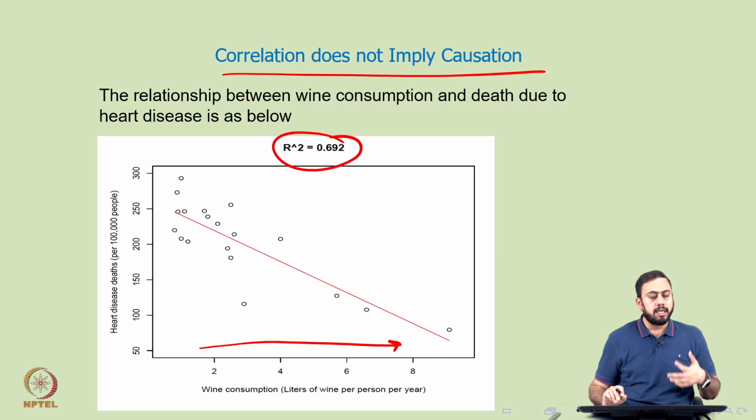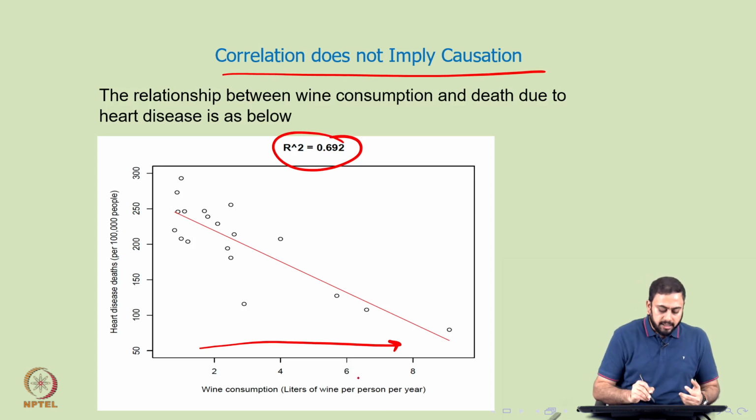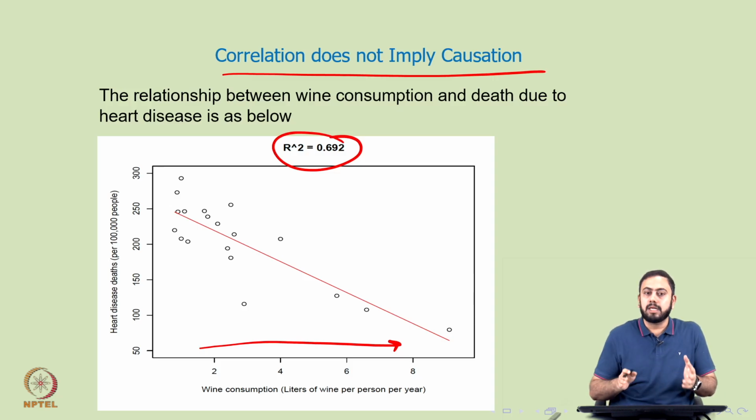So, what might be a problem here? One problem might be that wine consumption need not be the only factor causing heart disease deaths. Of course, apart from wine consumption, you may have the other demographics of the person, let us say age or weight or height, BMI, other indices, etc. So, one should not jump to a conclusion based on a single factor such as wine consumption when giving a causal relationship between two variables x and y. Okay. So, these are some cautions that one should keep in mind when analyzing capital R square. One should always analyze capital R square with a pinch of salt.